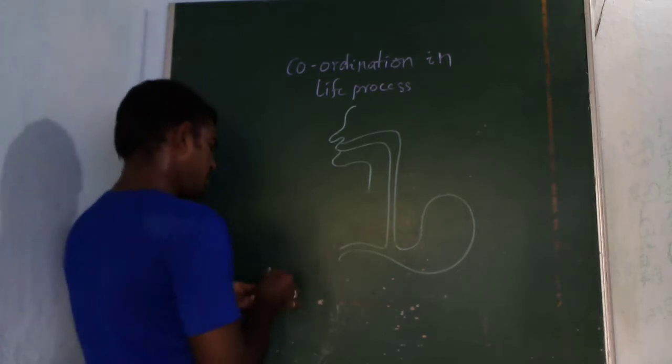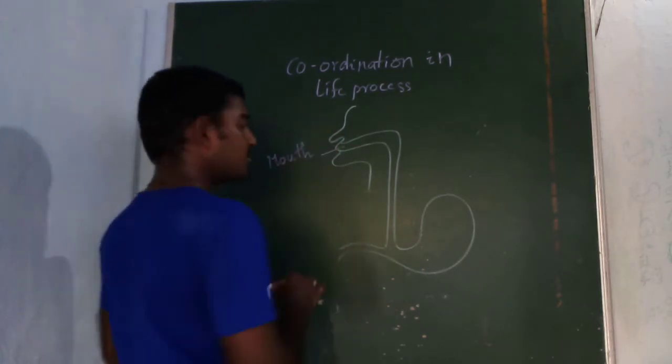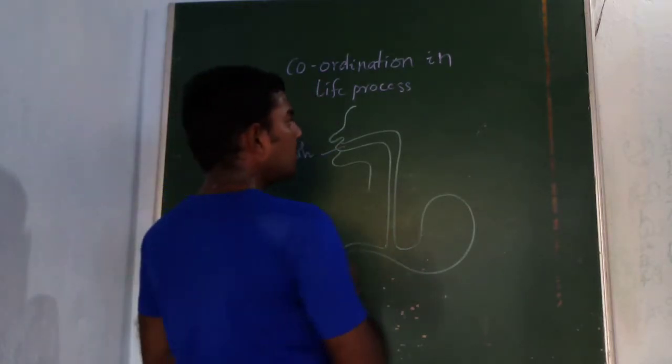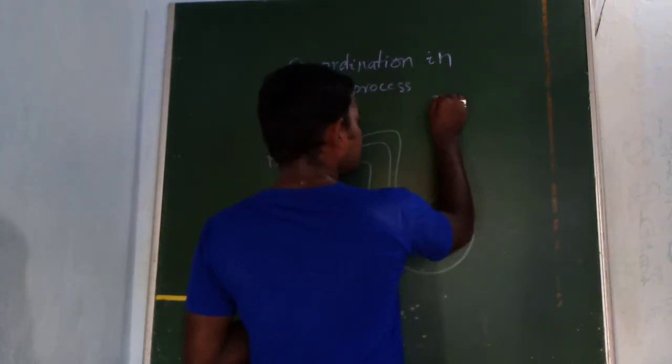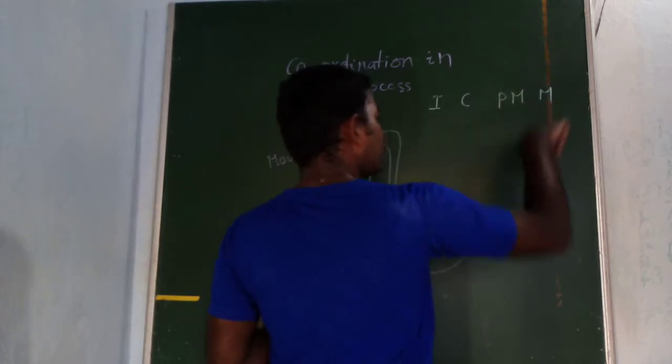Mouth is also known as the buccal cavity. Inside the mouth, you can observe the teeth and the tongue. Teeth are of four types: incisors, canines, premolars, and molars.